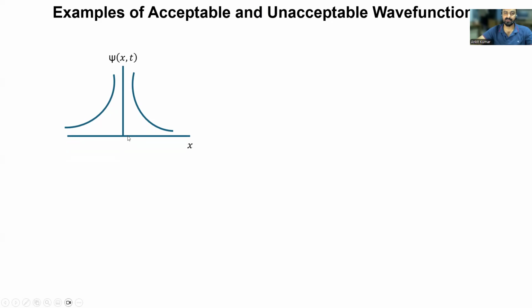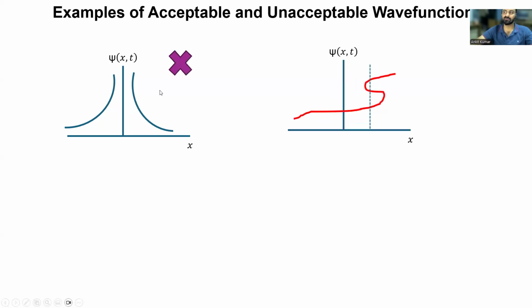This is not physically acceptable, because if you calculate the probability density, mod of psi of x squared, it will be infinite, and infinite probability has no physical meaning. That's why this wave function is not acceptable.